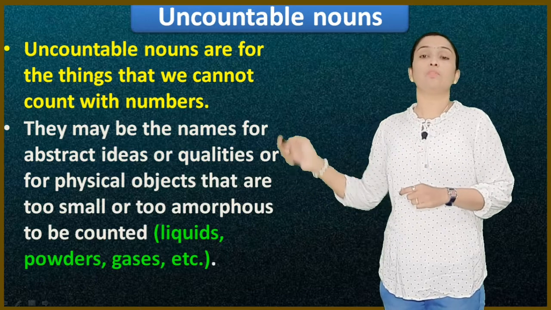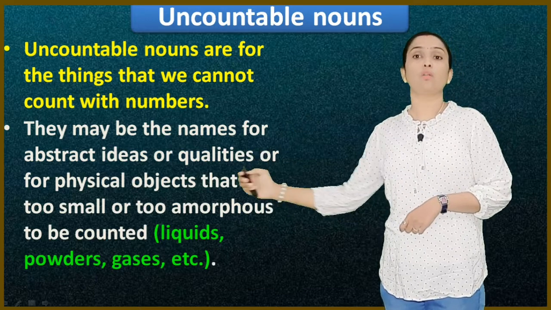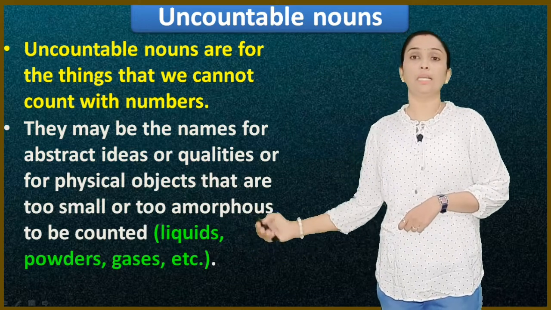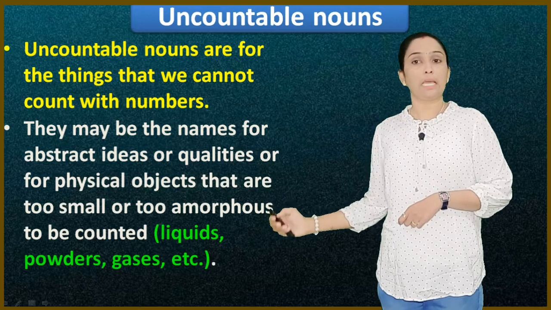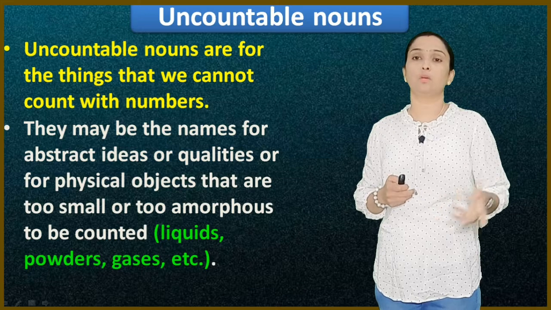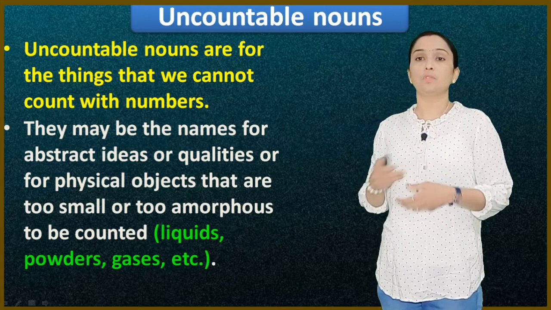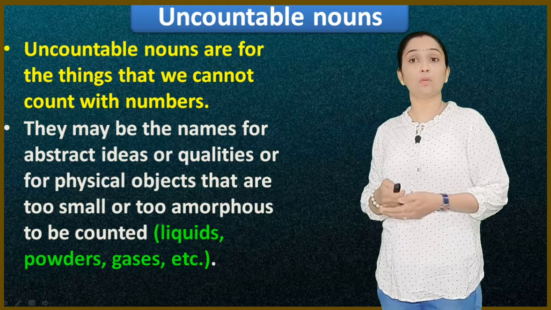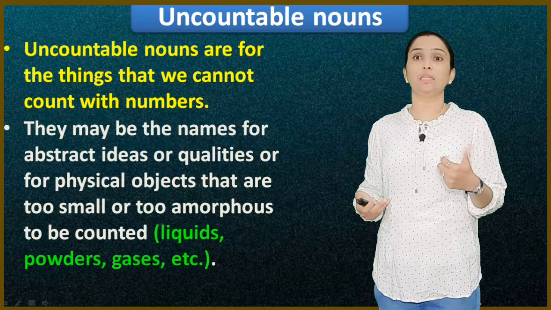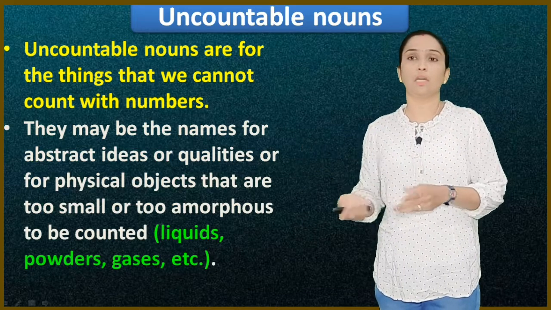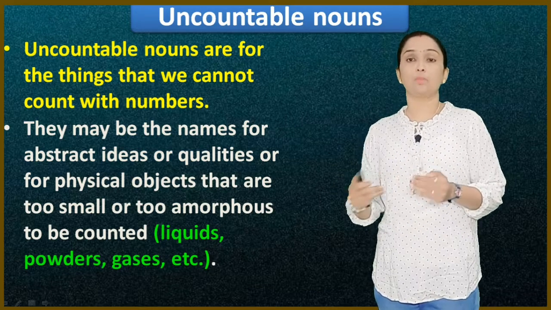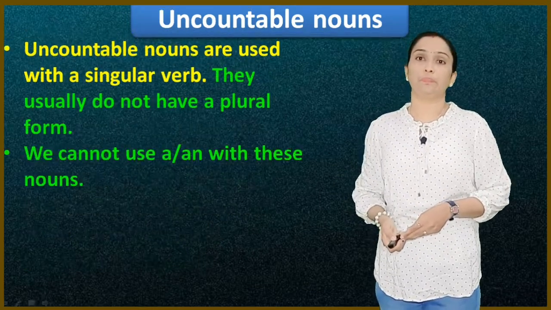They may be the names of abstract ideas or qualities, or physical objects that are too small or too amorphous to be counted: liquids, powders, gases, etc. We have already discussed the liquid forms, milk, water, oil, which we cannot count. Then ideas and qualities or abstract ideas, for example love. How will you count love? I love, 1 love, 2 love, 3 love, we can't count. Happiness, we can't count 1 happiness, 2 happiness. So these all come under uncountable nouns.